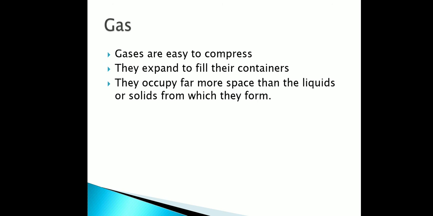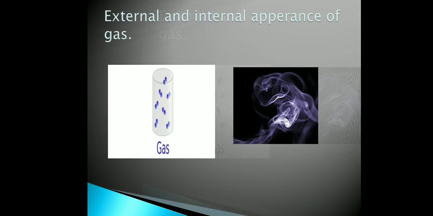In a gas, the molecules are very far from each other. That's why it expands in the full container. This is the external and internal appearance of the gas. We see in the gas the space between molecules is very high. That's why it is easy to compress. When we compress the gas, the molecules of the gas come close to each other.